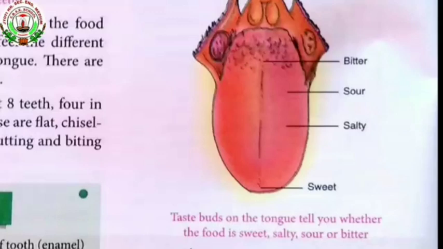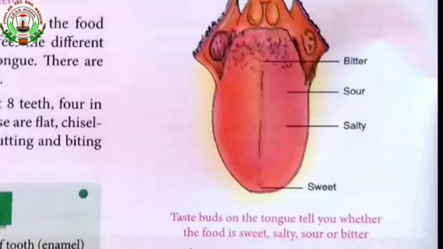In the last class, we studied the different types of teeth and their functions. Today we are going to learn about the tongue. Here, a picture diagram of a tongue is given. It is a muscular organ, and different taste buds are located on the tongue.